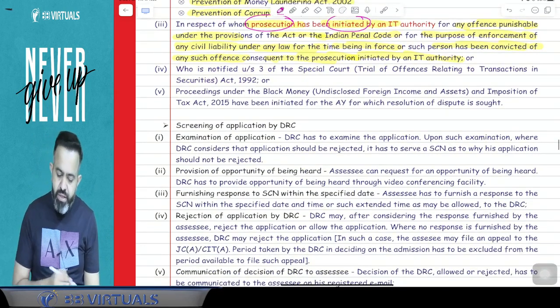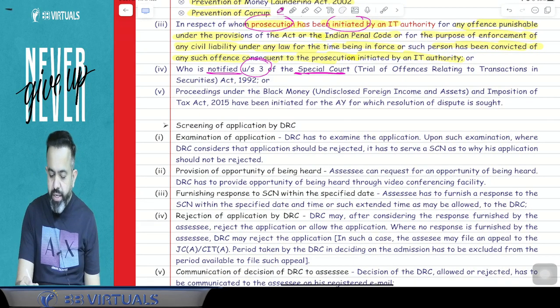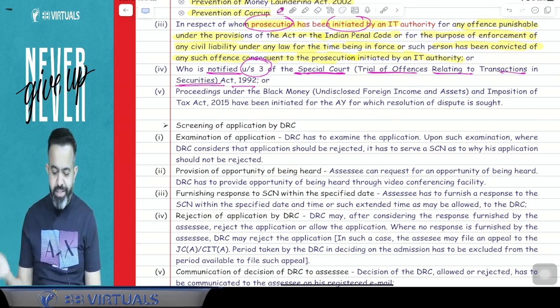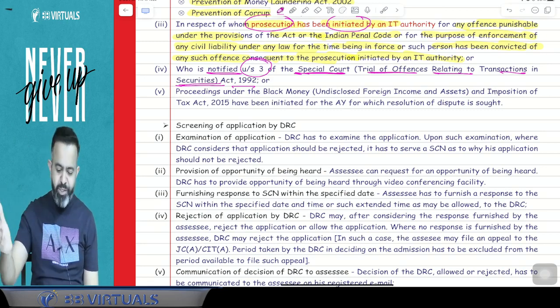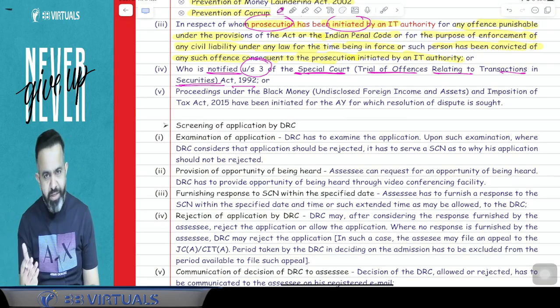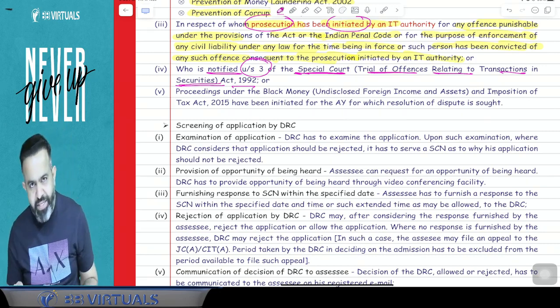Now, next part. The next person is one who is notified under section 3 of the Special Court (Trial of Offences Relating to Transactions in Securities) Act 1992. So there is the Securities Act 1992, and again in that particular act, under section 3, there are certain persons who are notified by the special court. So those persons are not eligible to file the application to the DRC.